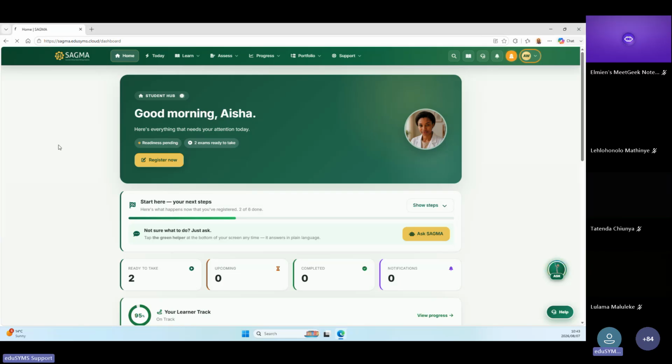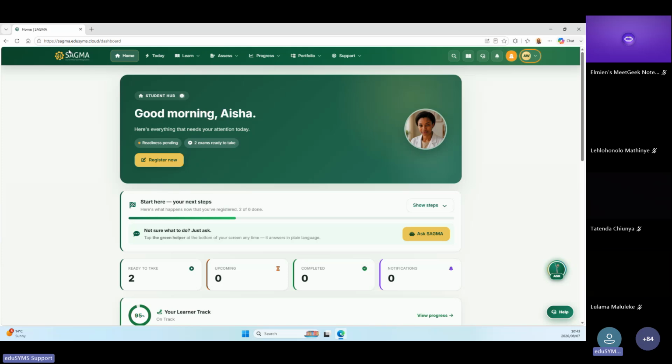Awesome. Right, so we have Aisha Whitley, the student in front of us that Elmin already introduced. So I'm going to start from the dashboard or from the student hub, as you all have received your logins to the platform. So I will just jump to the student hub dashboard. Now, when you log in to the platform using a PC web browser like what I've done, I've logged in using a browser called Microsoft Edge, as you can see on my taskbar. With that browser, you are able to have an interface as it looks in my face right now.